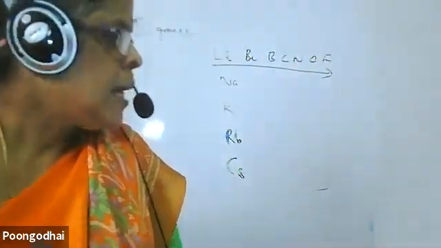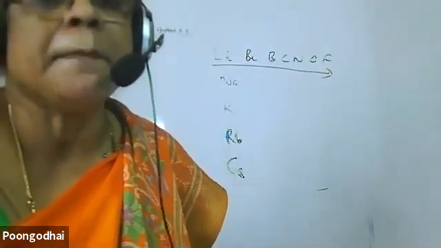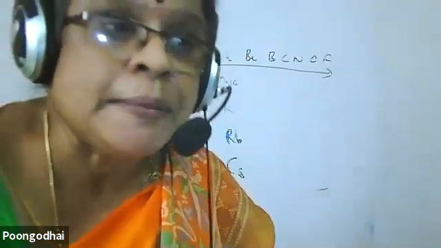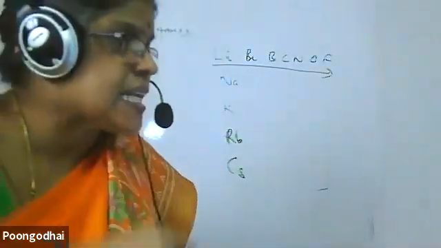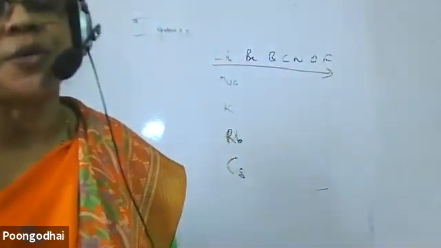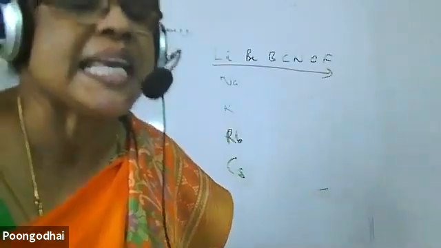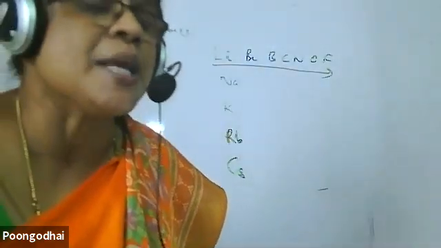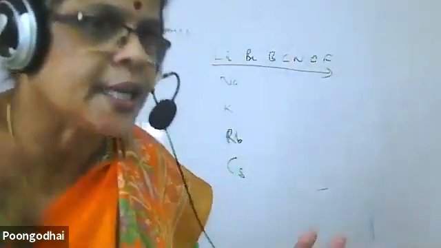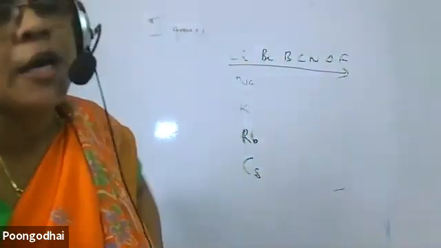Understood or not? Metallic property is measured from the tendency of the element to donate electron. The element which has a greater tendency to donate electron is said to be a very good metal. Metallic property is higher. If the element has a lesser tendency to donate electron, metallic property is lesser. Clear? Now I am justifying along down the group and along the period.